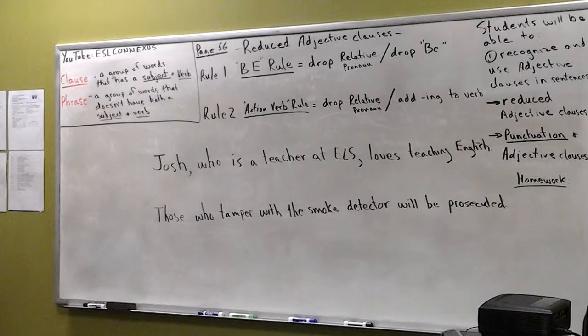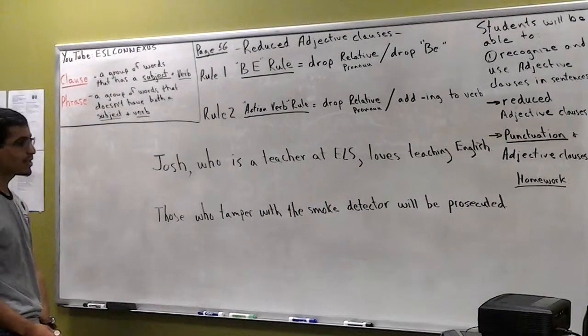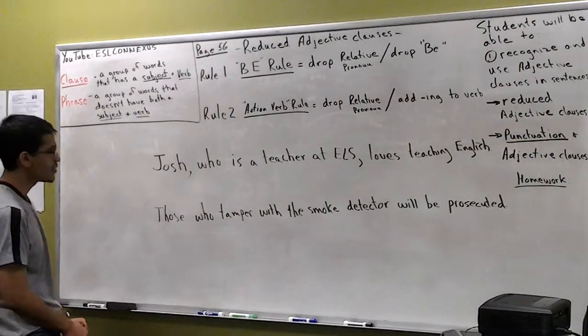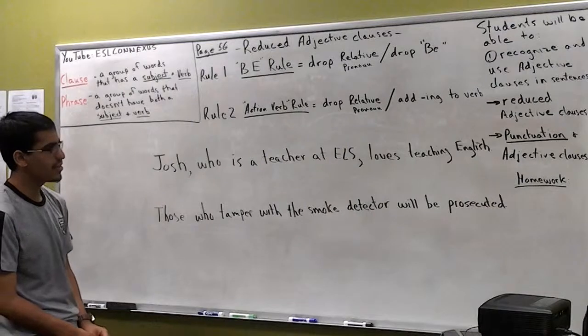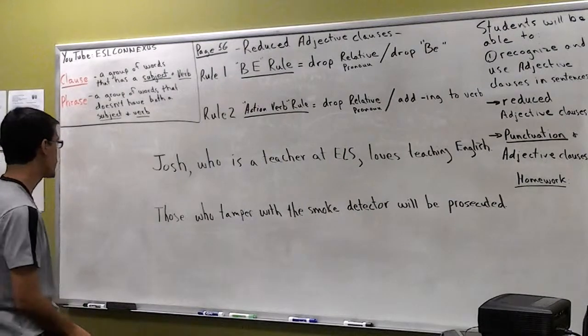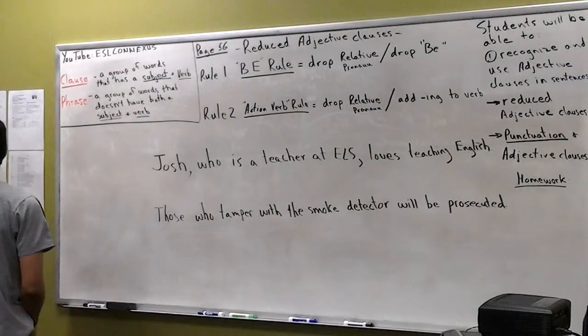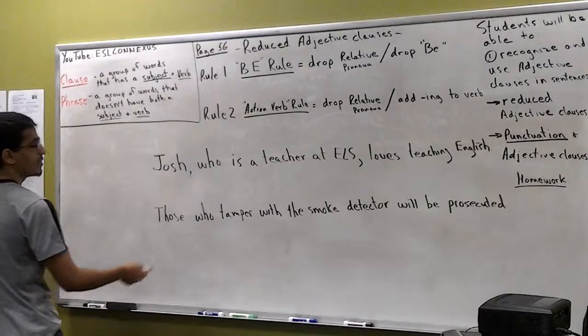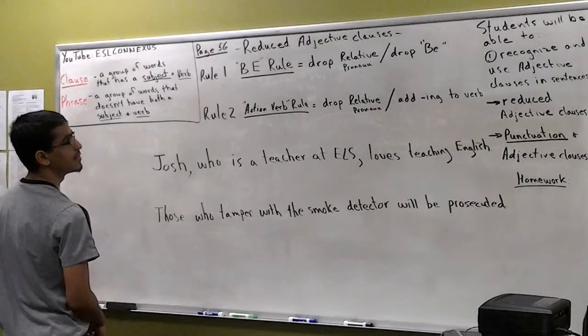Sultan, come here. Which one of these sentences would rule number one apply to? So read the first sentence. George, who is a teacher at the LS, loves teaching English. Is that a rule number one situation? Which rule?